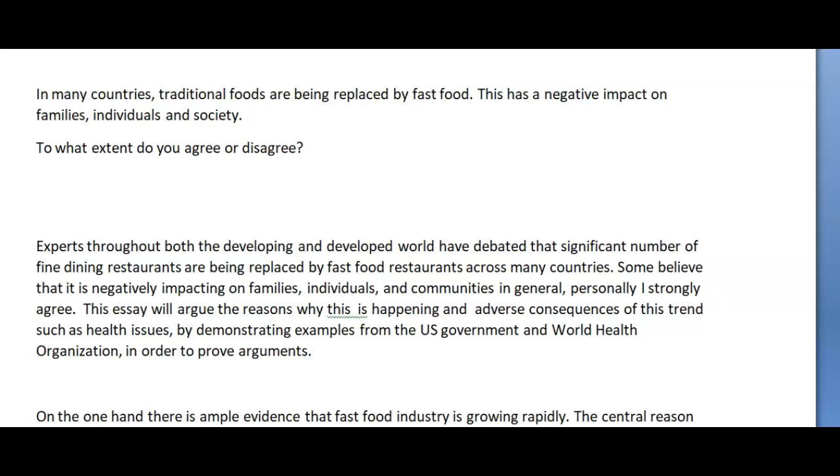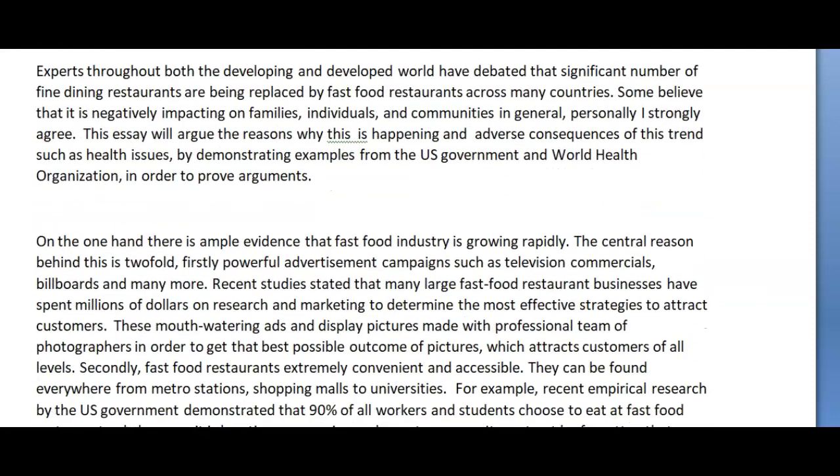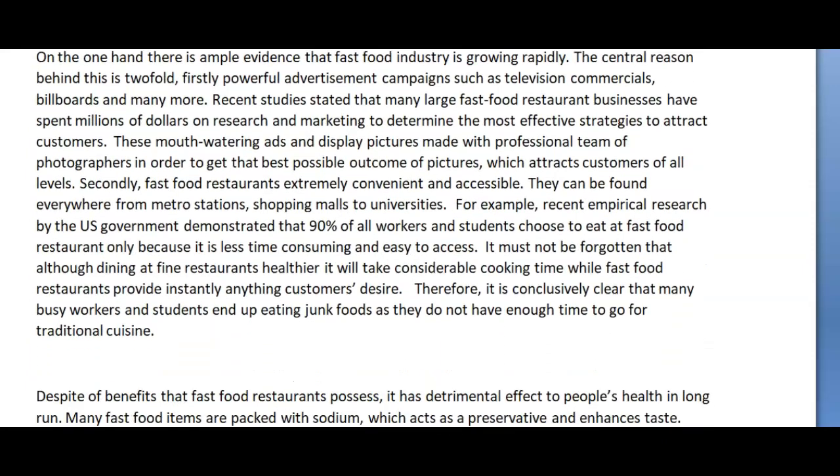Okay, let's keep going. On the one hand, there is ample evidence that the fast food industry is growing rapidly. The central reason behind this is twofold. Firstly, powerful advertisement campaigns such as television commercials, billboards, and many more. That's not a full sentence, that's a fragment. There's no verb. You need a verb here.